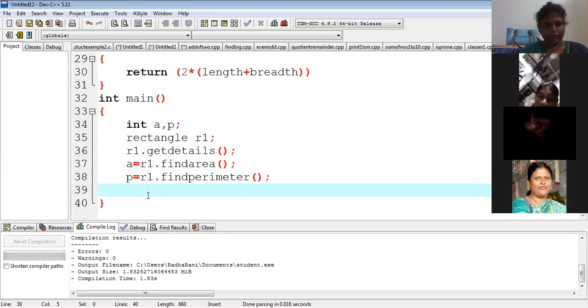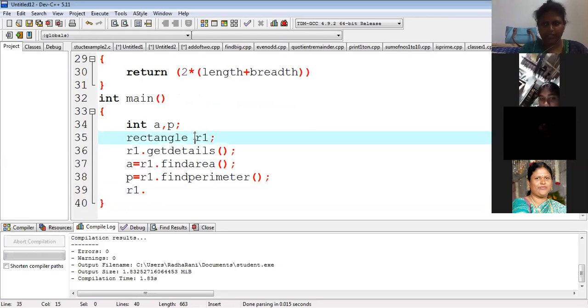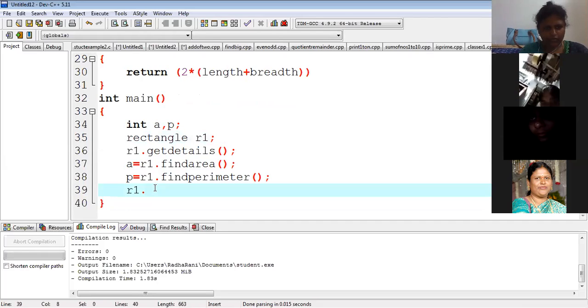Now I can write. Yes, ma'am. Is it compulsory that we should keep two rectangles? I just created only one rectangle. No, it's not compulsory. Only one rectangle we have created, only one object. Later we can create more than one rectangle also. First we try with one. R1 dot.